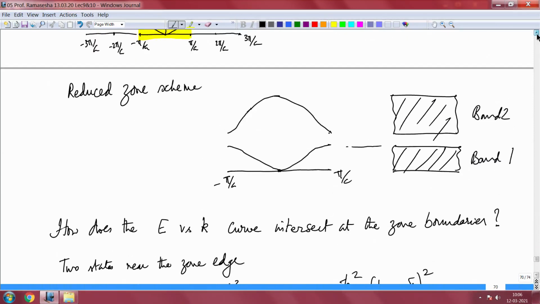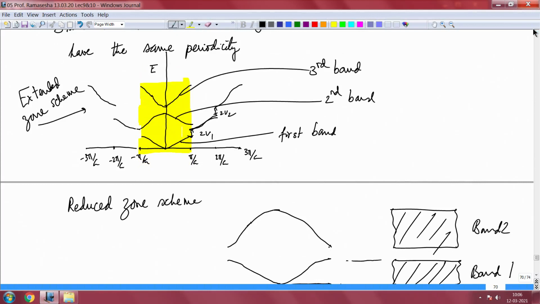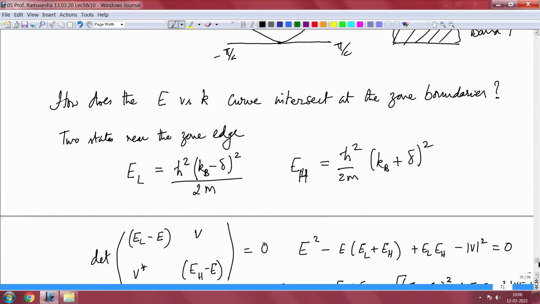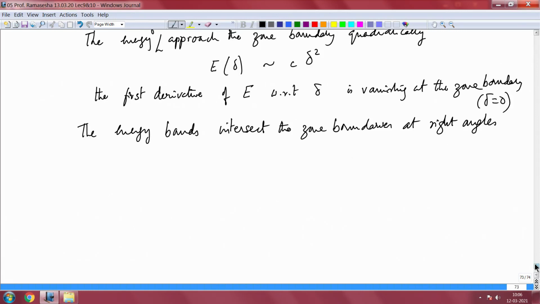In the previous lecture, we studied how we get energy bands and how we get energy band gaps. That is, we were able to see here how the bands come. So, we have the energy bands, and then we have the band gaps, which are shown as 2V1, 2V2, and we also showed how the band E versus K intersects the zone edge, and it is usually intersecting it perpendicularly.